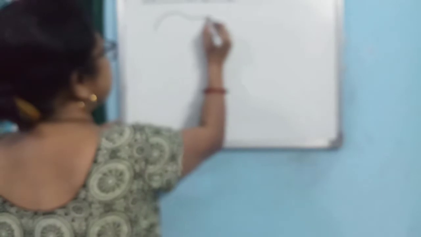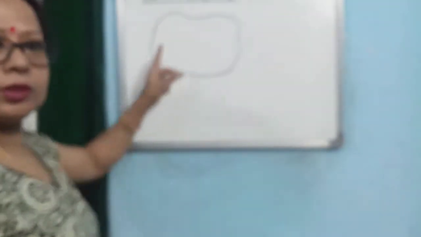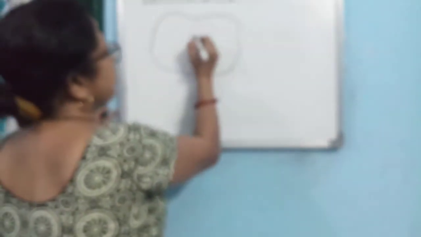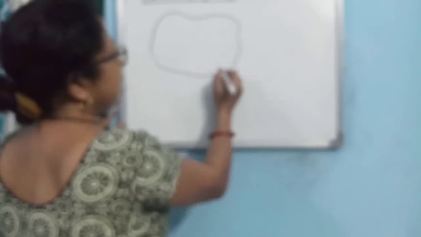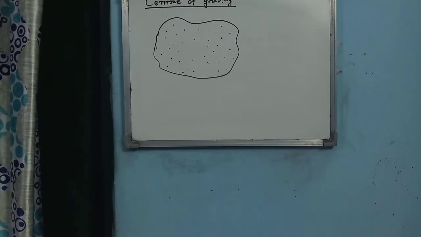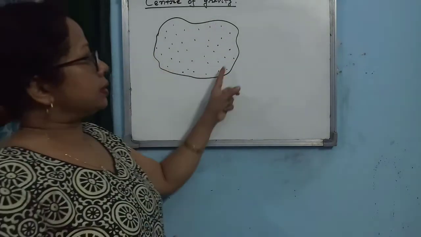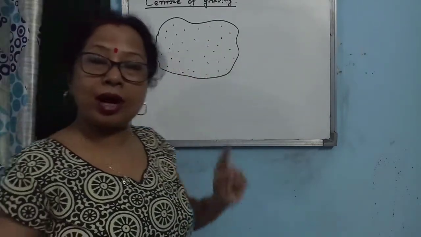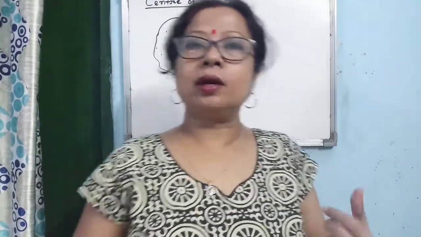So if you consider an extended object, you may consider it as a collection of several point masses like this. Now if you consider the point masses within an extended object, every point mass is attracted towards the center of earth by earth.